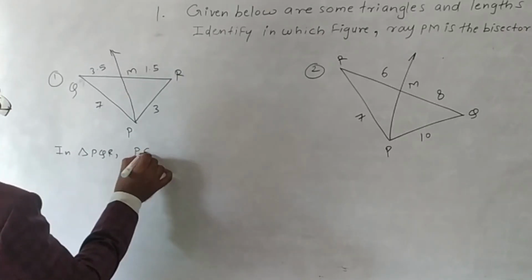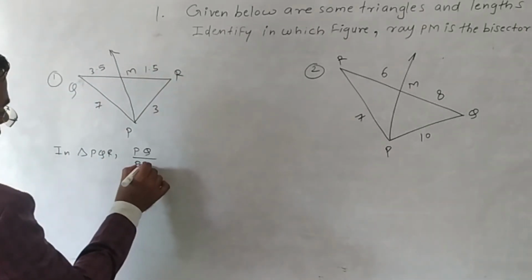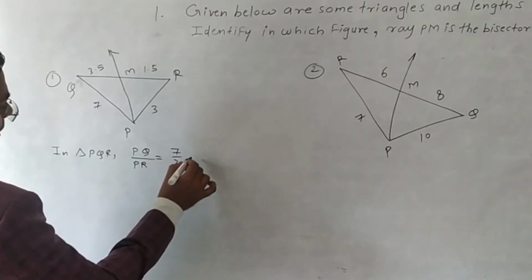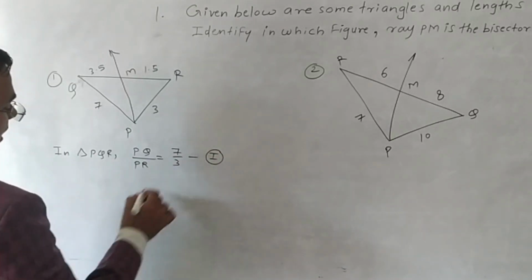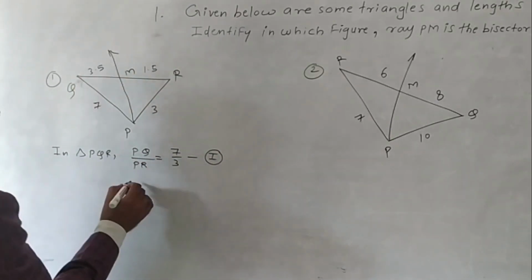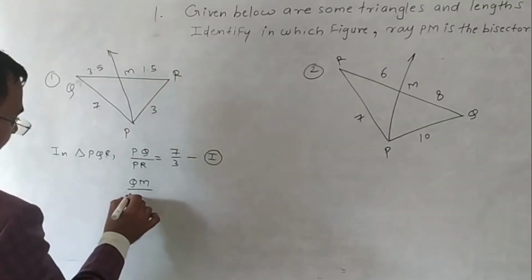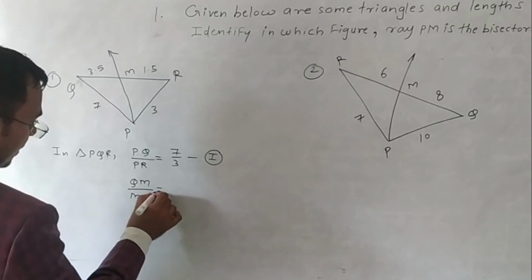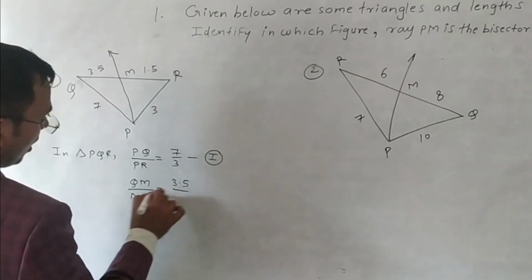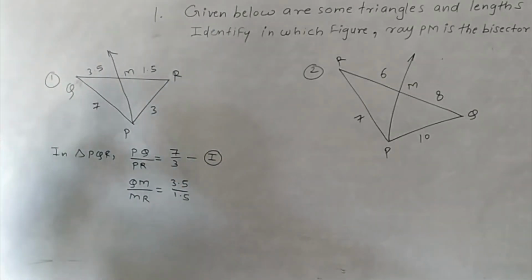Divide PQ upon PR. PQ upon PR is how much? 7 upon 3. Equation 1. Now QM upon MR. How much is QM? 3.5. How much is MR? 1.5. Here is a decimal point.